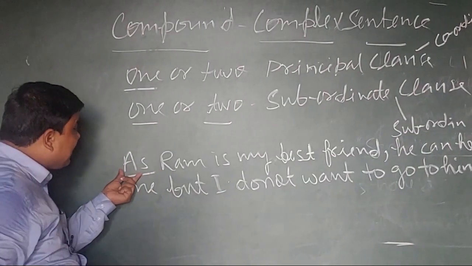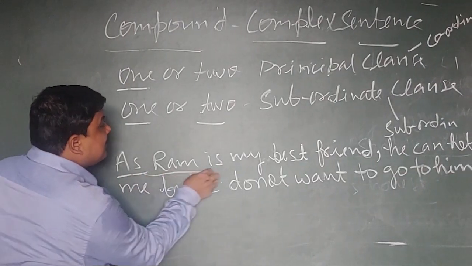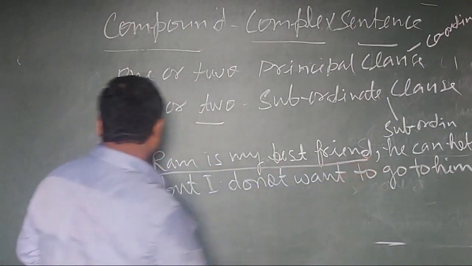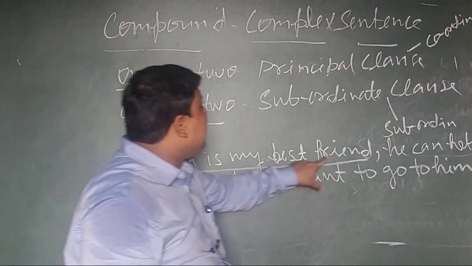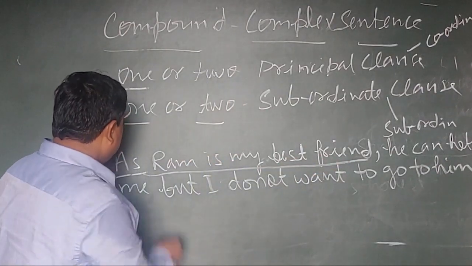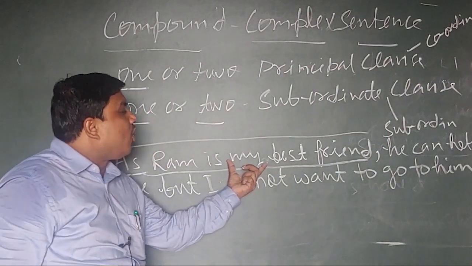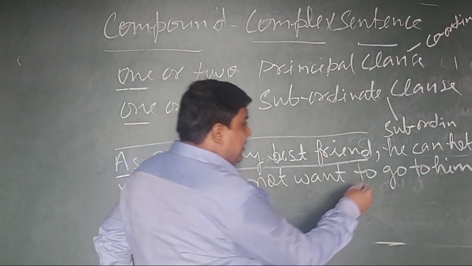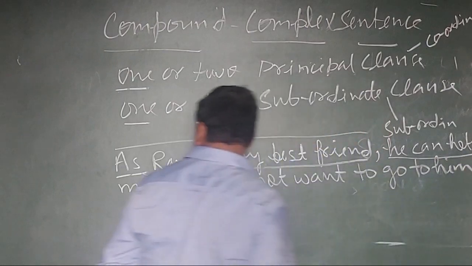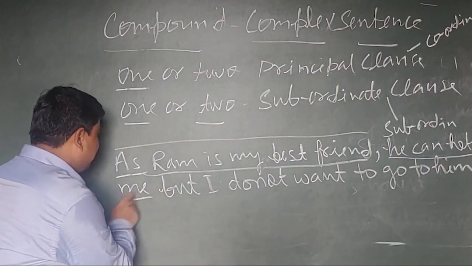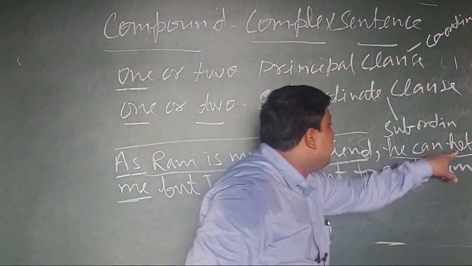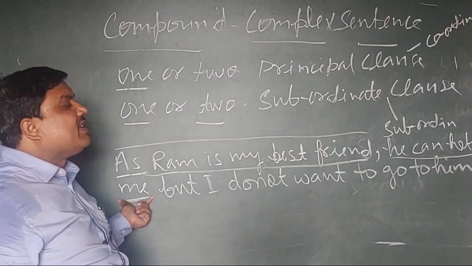Because of it, "as Ram is my best friend" is a subordinate clause. "He can help me" is a principal clause.